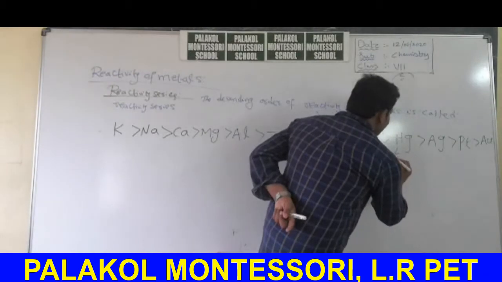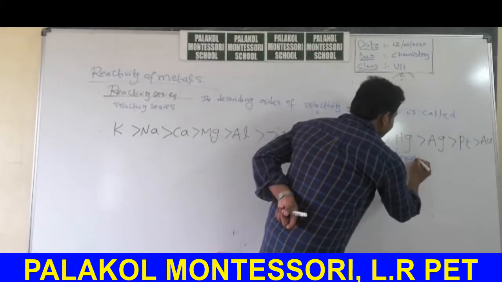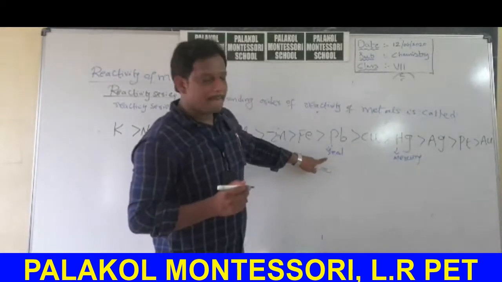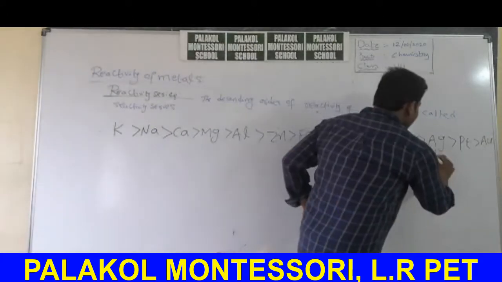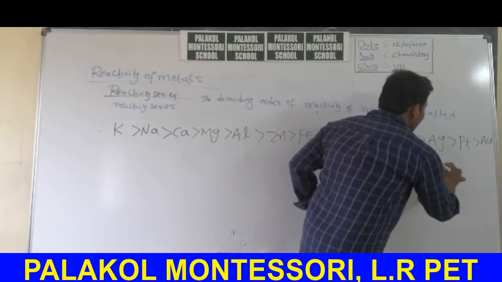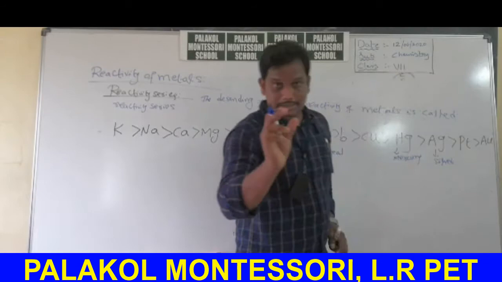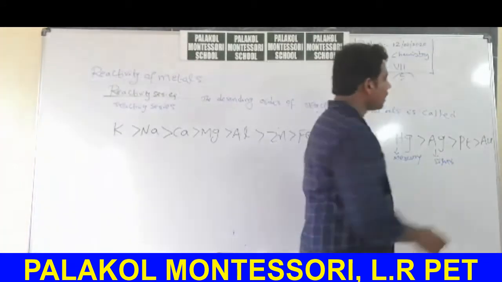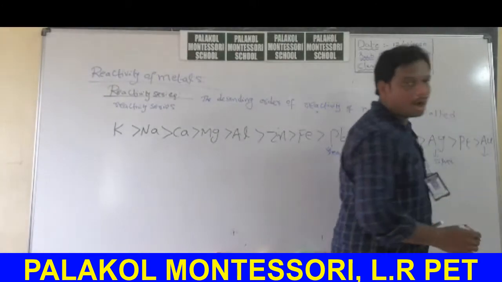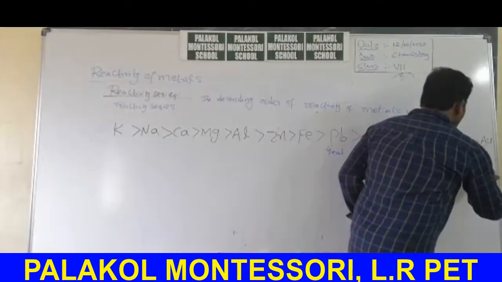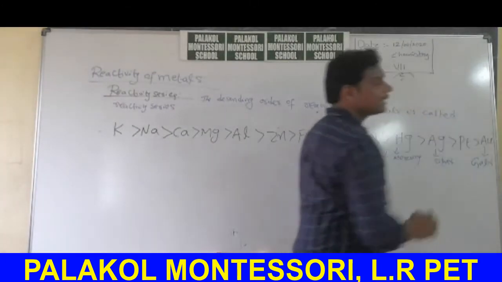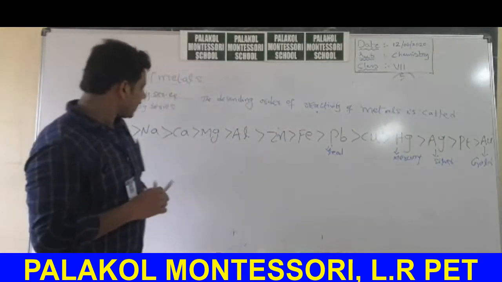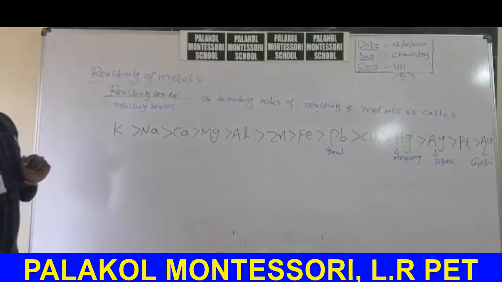Mercury in Latin, hydrargyrum. Silver in Latin we will call it as argentum, that's why symbol Ag. Au means in Latin aurum, which is gold. This is the reactivity series, very important, which is there in your 10th class.